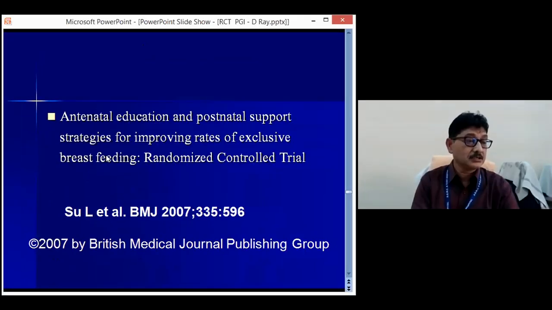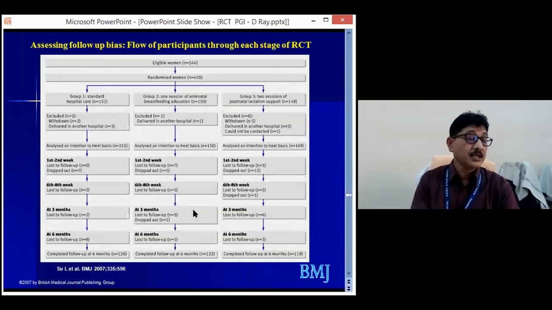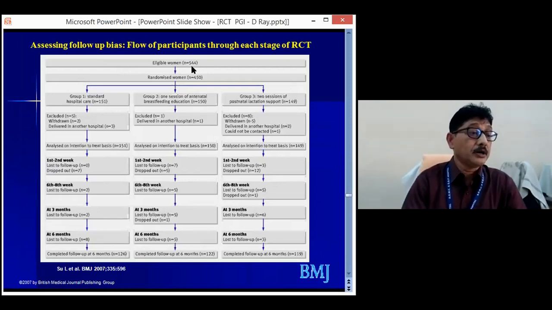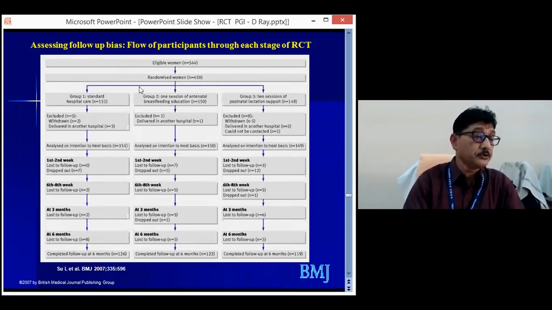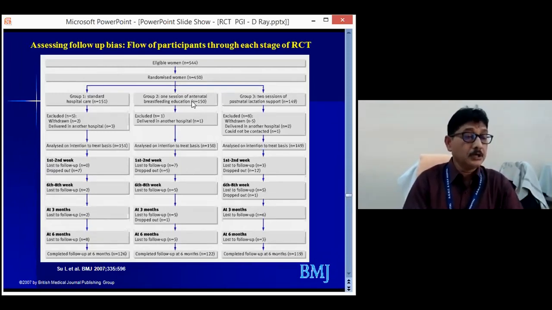There is a study, and I'll give one or two slides of it: antenatal education and postnatal support strategies for improving the rates of exclusive breastfeeding, a randomized controlled trial published in BMJ. There, 450 subjects were randomized into 3 groups. One group got the hospital care, another group received antenatal breastfeeding education in the antenatal period, and another group got lactational support after the postnatal period. So these 3 groups were randomized and then followed.